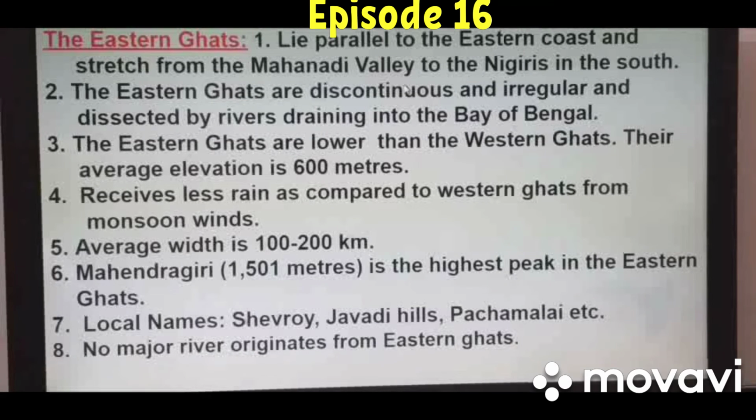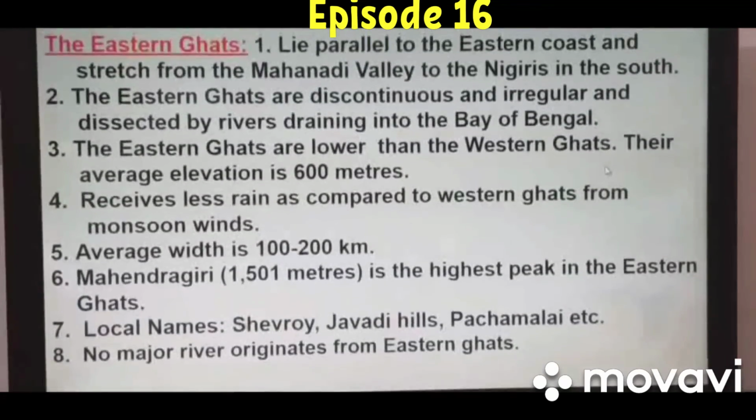After an interval, these Ghats are broken by the rivers which flow through this region, and they are irregular, dissected by rivers draining into the Bay of Bengal. A number of rivers flow through this region, and due to this, these Ghats are broken and dissected. Okay, then the Eastern Ghats are lower than the Western Ghats.